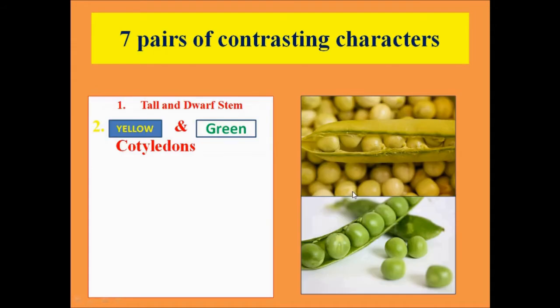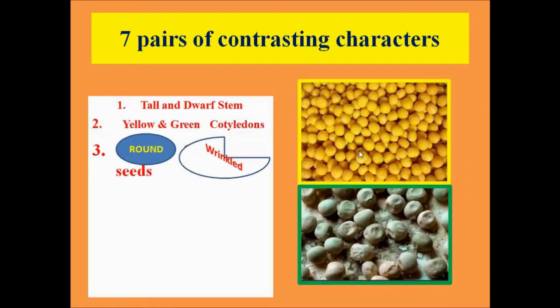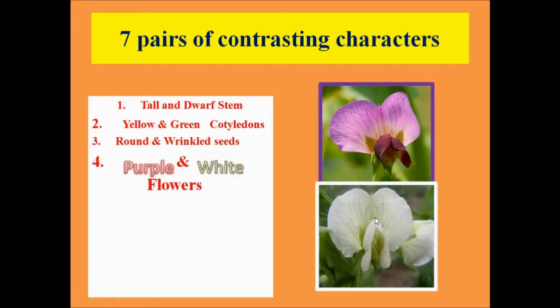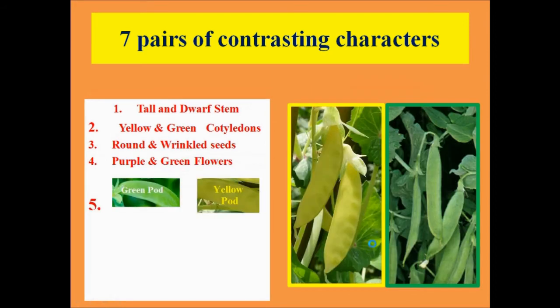The second character was regarding the color of the cotyledons. Plants with green cotyledons and plants with yellow cotyledons were selected. The third one was regarding the shape of the seed, round seeds and wrinkled seeds. The fourth one was about the color of the flower, purple colored flowers and white colored flowers.